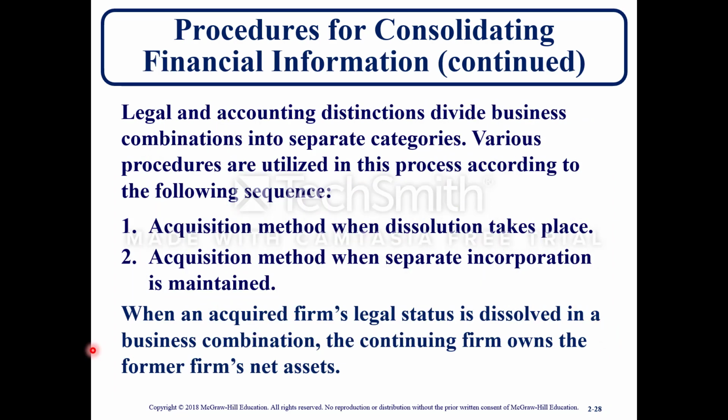So procedures for consolidating financial information. Legal and accounting distinctions divide business combinations into separate categories. Various procedures are utilized in this process according to the following sequence: the acquisition method when dissolution takes place, and the acquisition method when separate incorporation is maintained. When an acquired firm's legal status is dissolved in a business combination, the continuing firm owns the former firm's net assets.